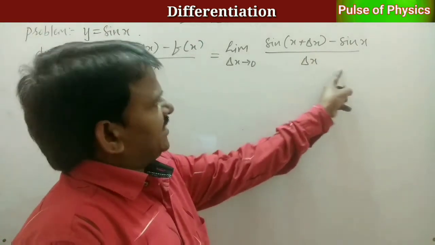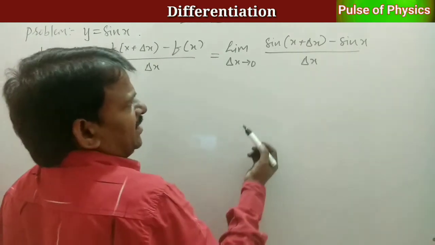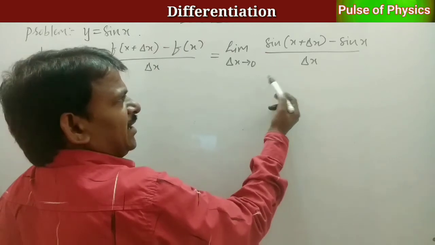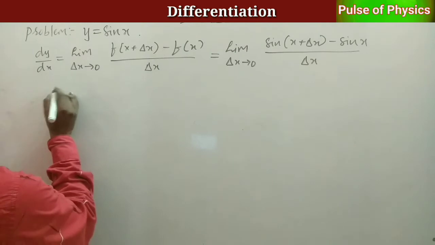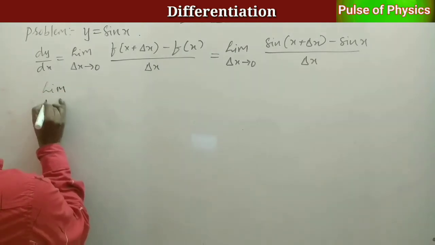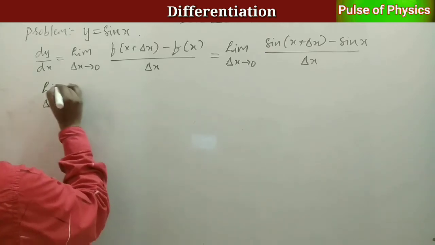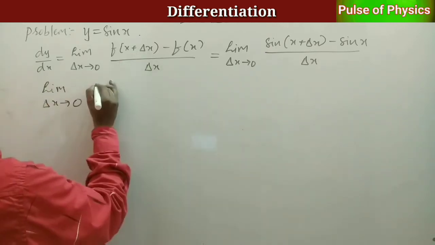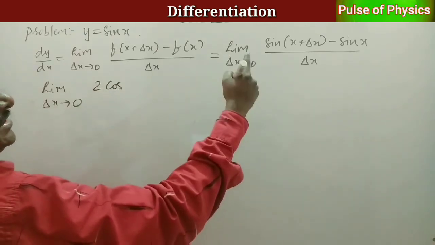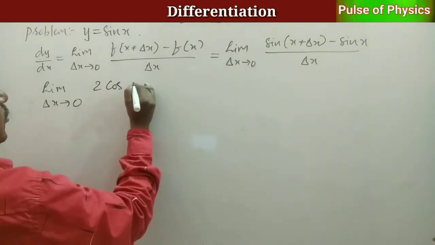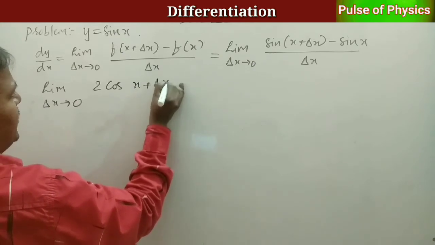How to simplify this? Sin c minus sin d is 2 cos of c plus d by 2 sin of c minus d by 2. Apply the formula. Limit delta x tends to 0, it is 2 cos of c plus d by 2, that is x plus delta x plus x by 2, which is 2x plus delta x by 2, or x plus delta x by 2.